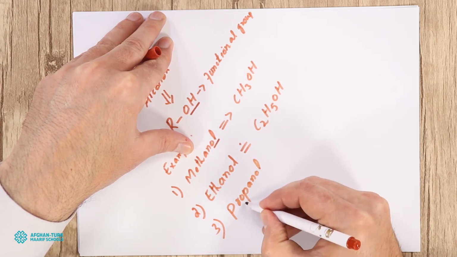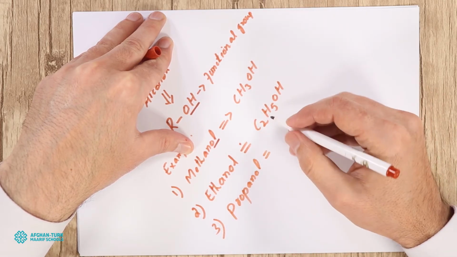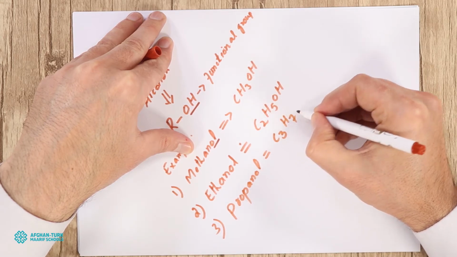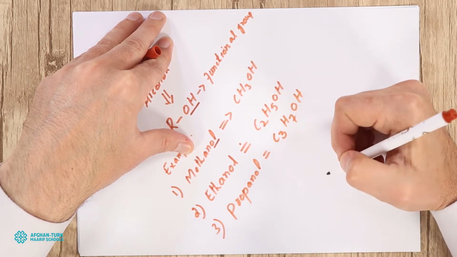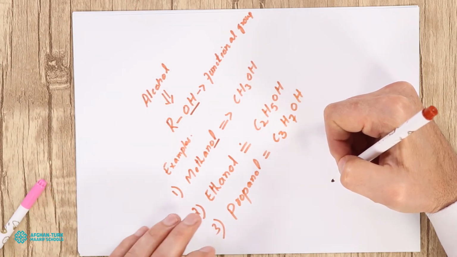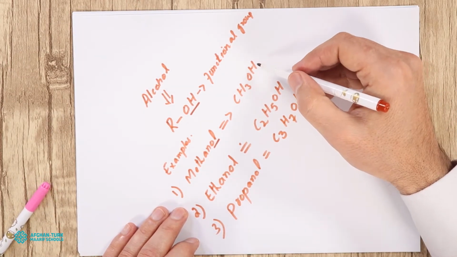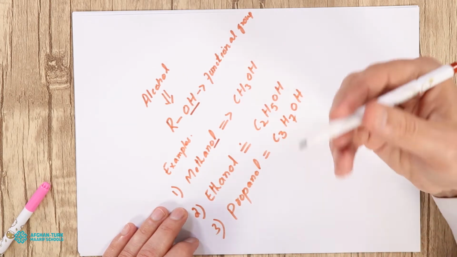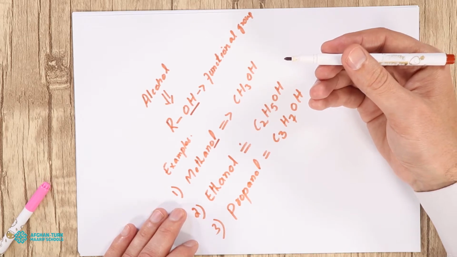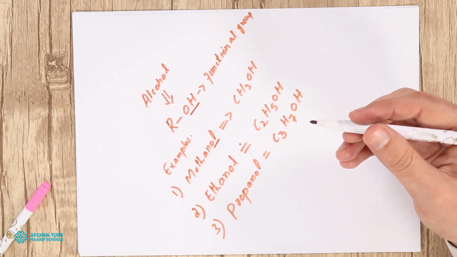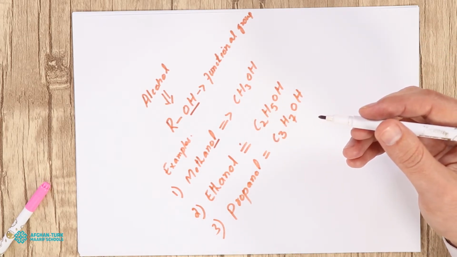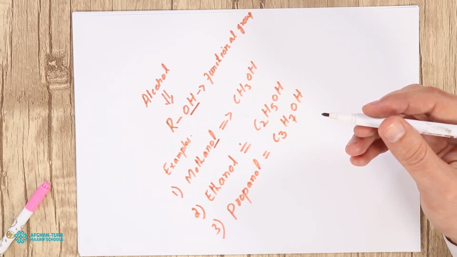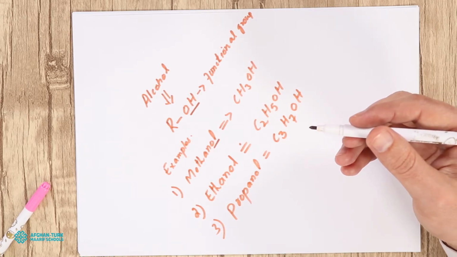Prop means 3 carbons, so there must be 3 carbons. C3H7OH will be their formula. Similarly, you can give names to butanol, pentanol, hexanol, heptanol, and all of them have the general formula ROH.